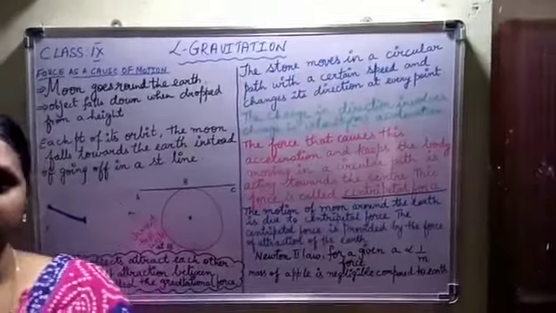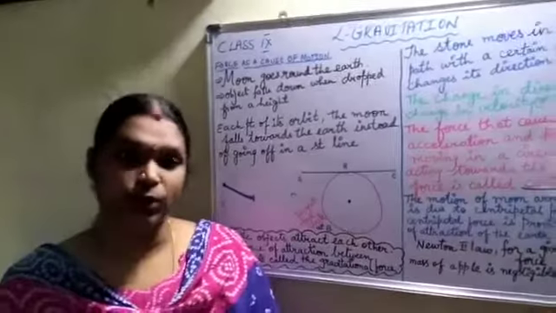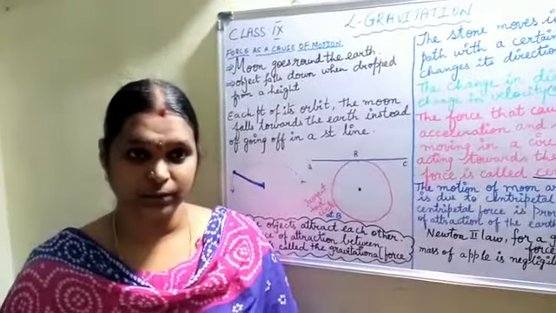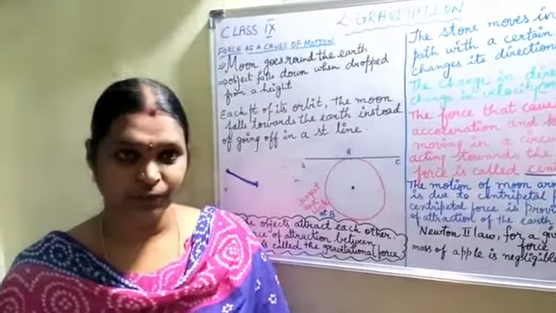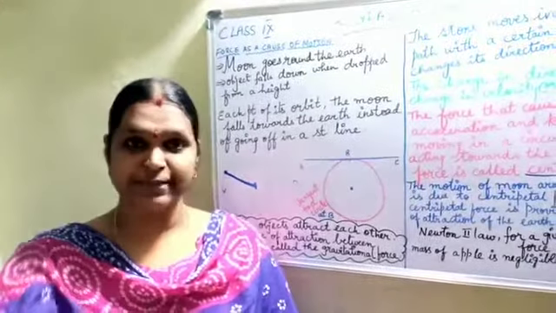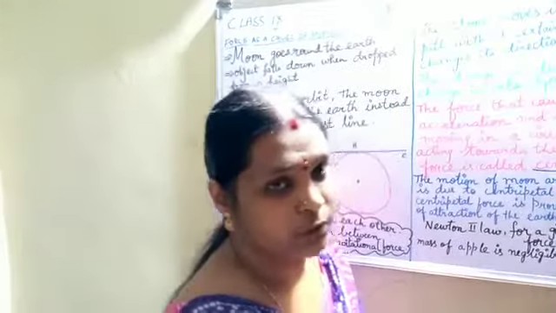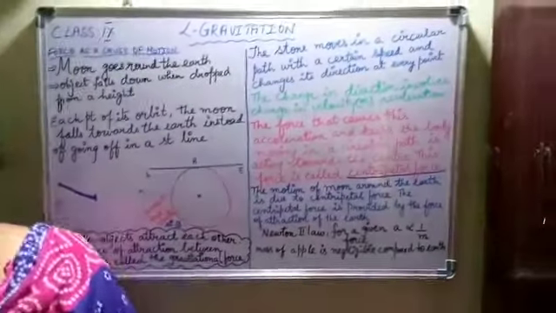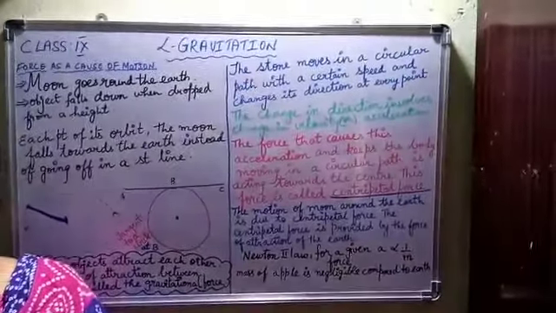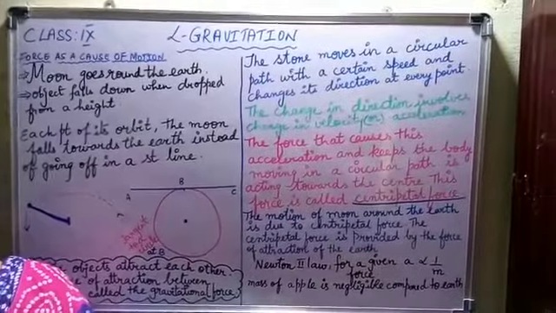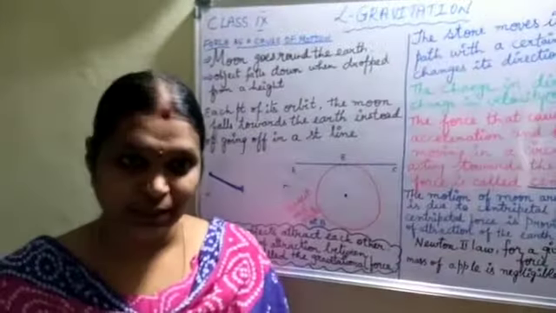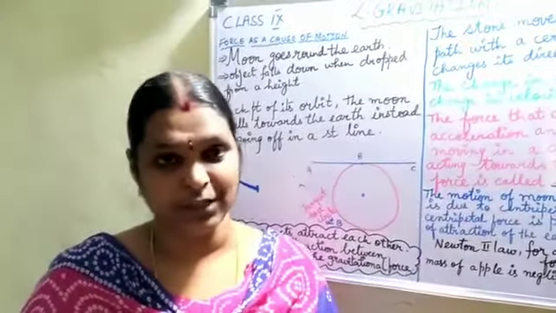Children, we know that when we throw an object upwards, after reaching a certain height, it falls down, right? Or any object which is lifted to a certain height, like a ball. I have lifted a ball and thrown it down. So what can you see? The ball has fallen down. Why does it fall down? Because there is some force acting on the object. So what force is it? That is nothing but the gravitational force.